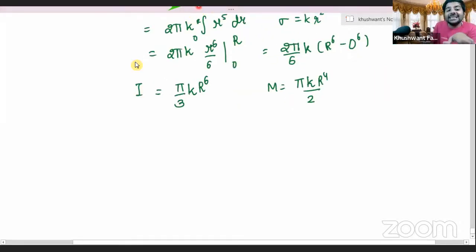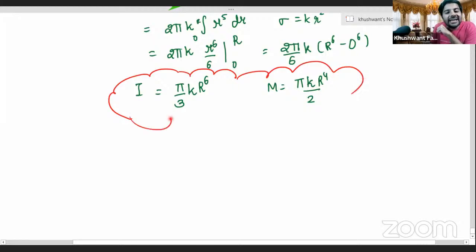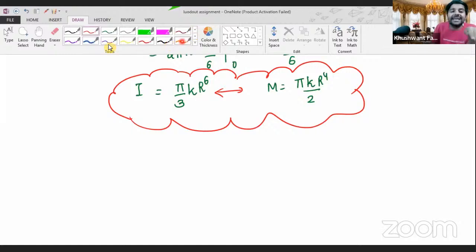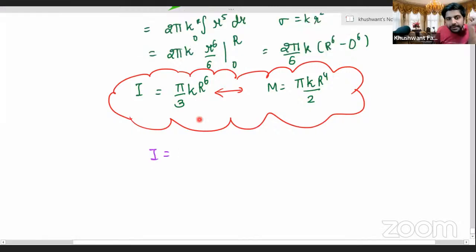So I is related to k and m is also related to k. We will use this logic to calculate a relationship between I and mass. These two relations we are going to use to calculate the moment of inertia in terms of mass. Please make sure that you practice this question once again at least before coming to the next class.